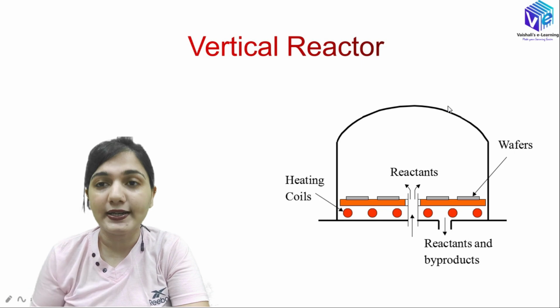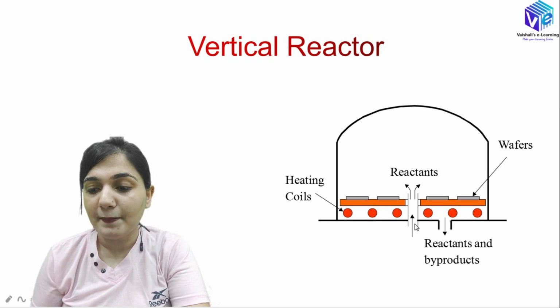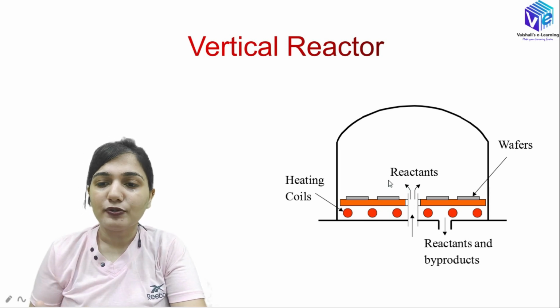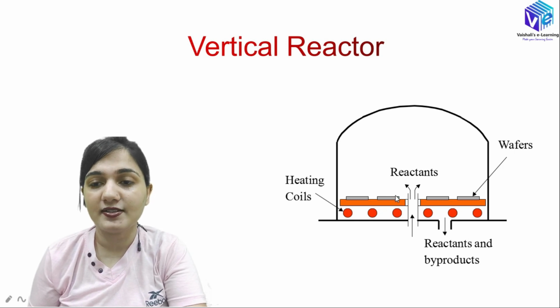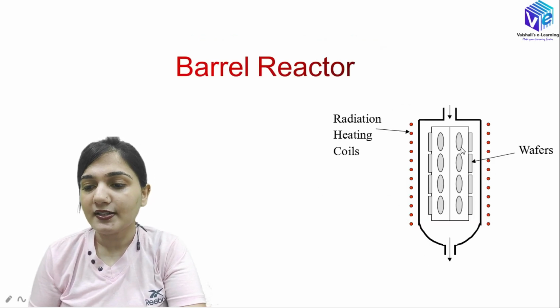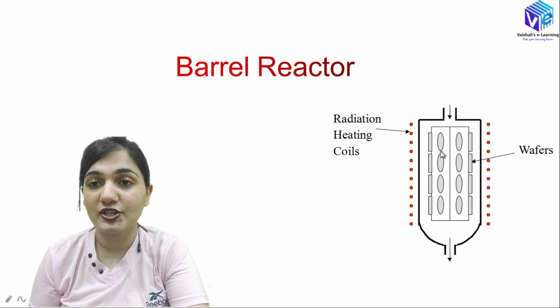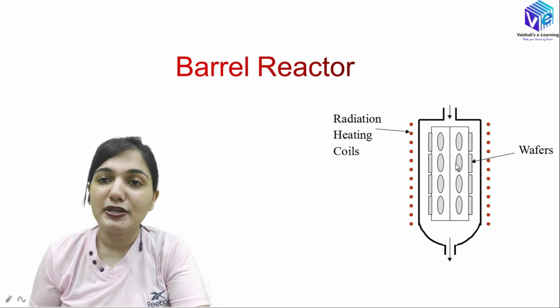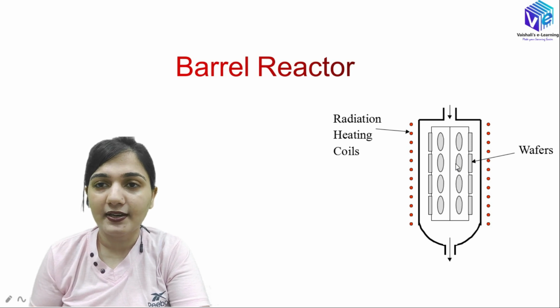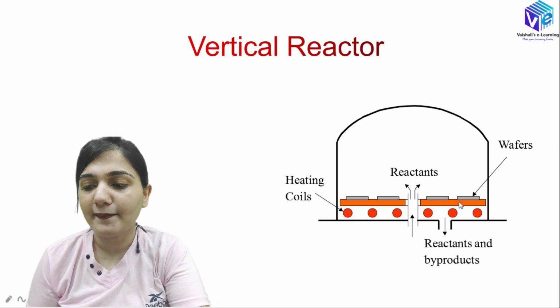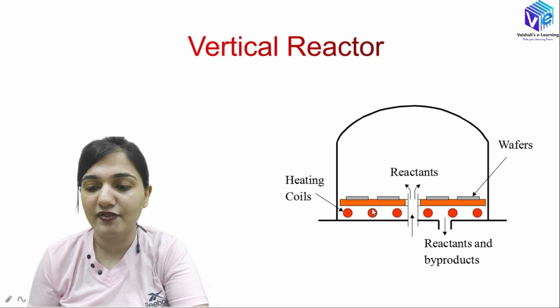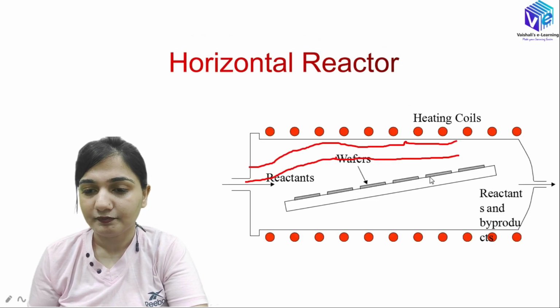You can have vertical reactors as well. Here the reactant vapors are coming in the vertical form. The downside of this vertical reactor is that we cannot use multiple substrates here. In the barrel reactors we can have many wafers combined and used in the same reactor, and we can have a batch process with the barrel reactor. But here we cannot have a batch process, we can have single wafers only, and with the help of single wafers we will be making our reactor.